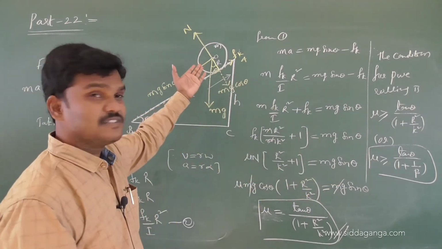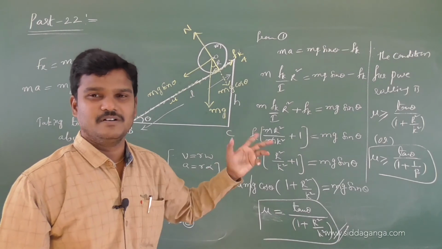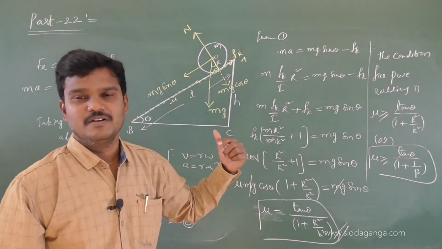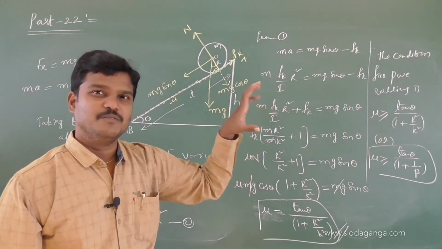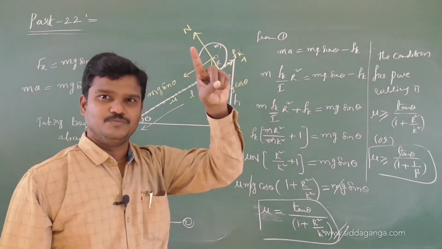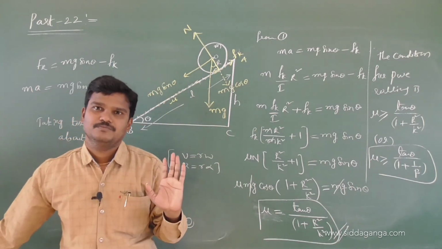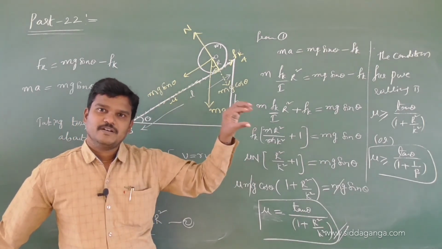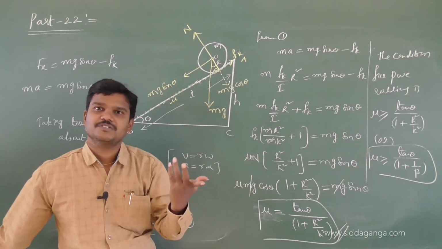If we know this is a disk, what is beta? 1 by 2. I will show you what is that beta. Beta is k square by r square. For a disk, I is equal to mr square by 2. Left side you write mk square. Mk square is equal to mr square by 2. Cancelled. K square by r square, how much? 1 by 2.